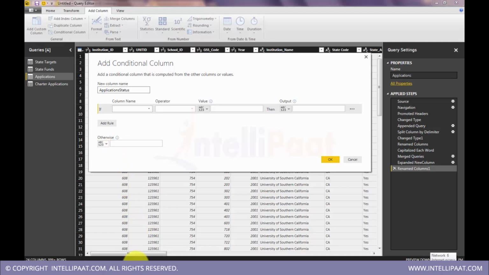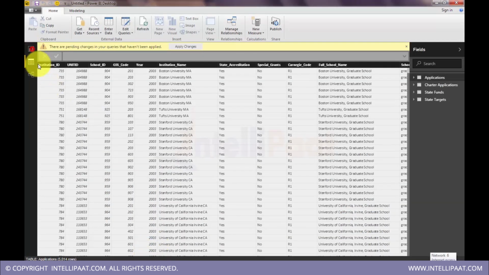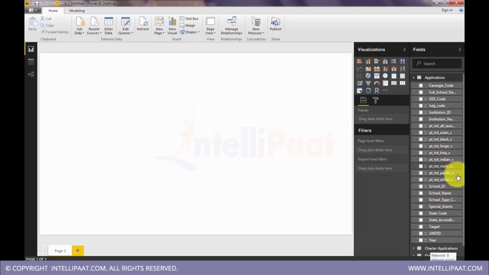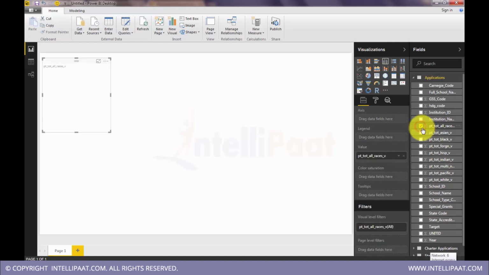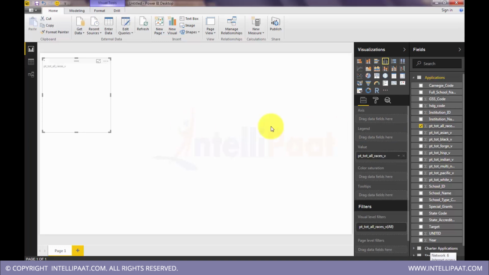Okay, so before that, let's check out total applications that are received here. So this field will give us total number of applications received from all states.